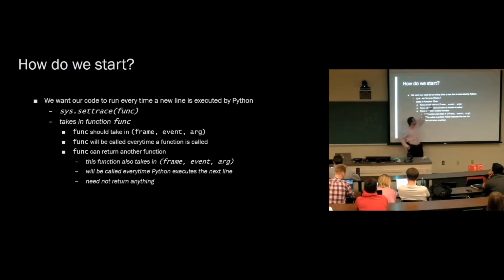So this first func, the func that we pass into setTrace, is called every time we go a level deeper on the call stack. So every time we call a function, this func will be called. Every time we go to another line, this func will be called. So here we can tap into 2 levels of Python. We can tap into the method calling level and the line by line level of Python.